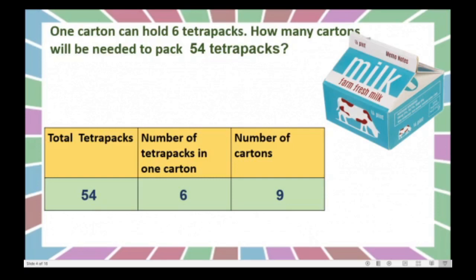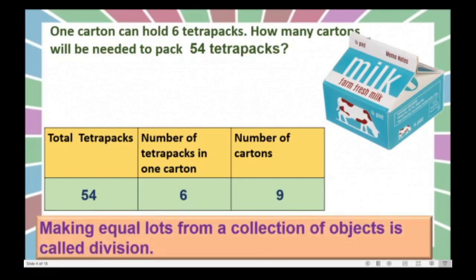Got this? Means to arrange 54 Tetra Paks in the group of 6, we will get 9 groups or we need 9 cartons. Got this? Here, making equal lots from a collection of objects is called division. What we did here? We made equal lots from these 54 Tetra Paks. Each lot has 6 Tetra Paks, isn't it? So we got 9 cartons. Got this, children?